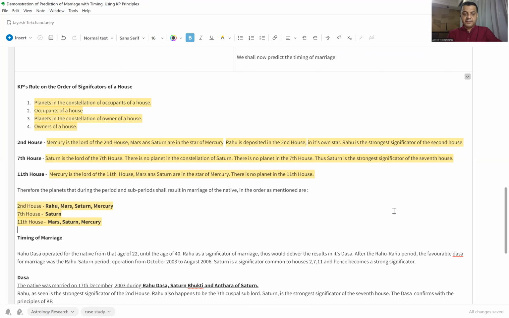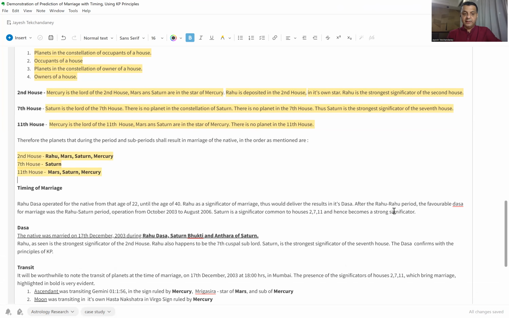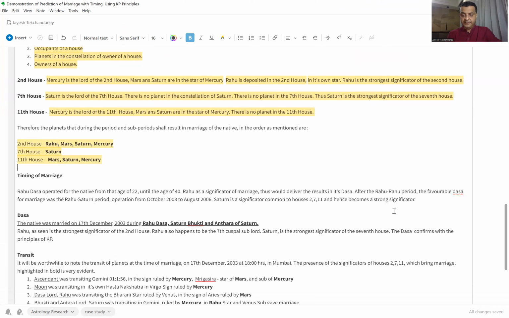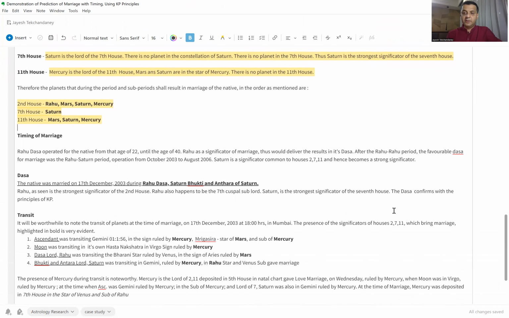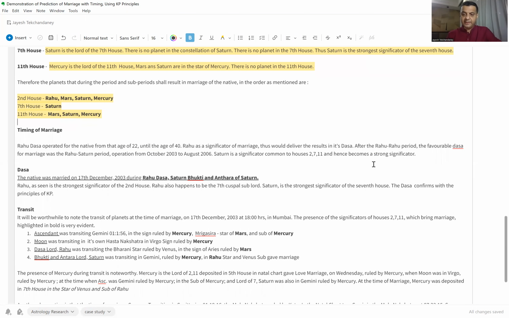Now, we first need to identify the planet which will, in its Dasa, give marriage. And there is a concept called ruling planets, which can be applied in this case. Well, the marriage has already taken place. We are doing an analysis, so I would not explain that principle. Let us look at when the specific Dasa was operating for the native.